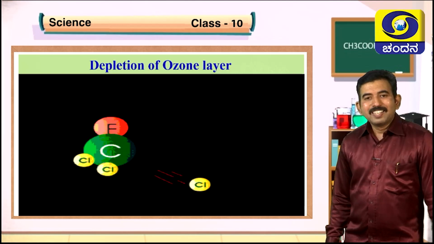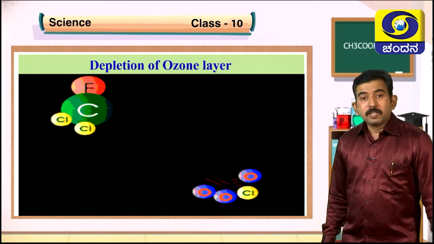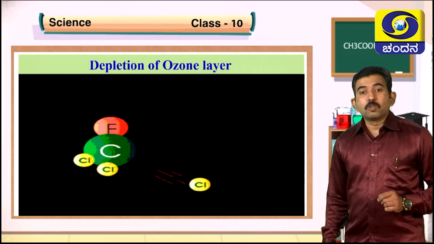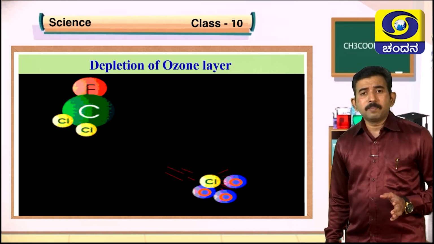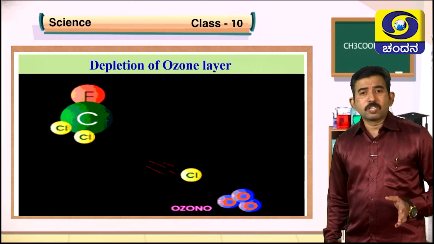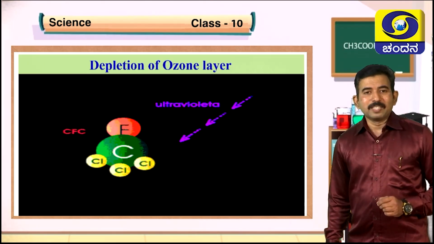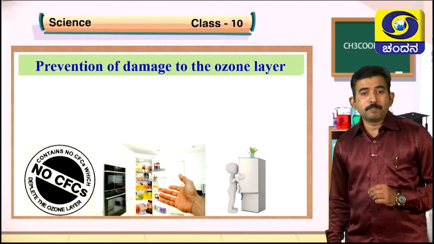Understood, students? Okay. So this chlorofluorocarbon is one of the major pollutants responsible for ozone layer depletion. Apart from that, other gases such as methane, halogens, and nitrous oxide are also responsible for ozone layer depletion. Now let us discuss prevention of damage to the ozone layer.